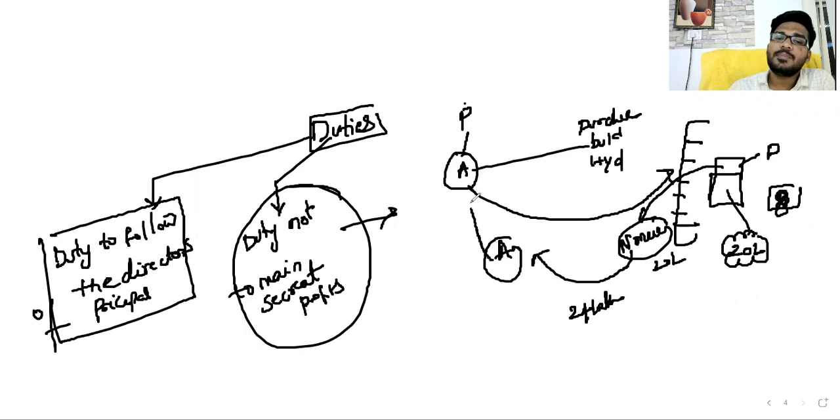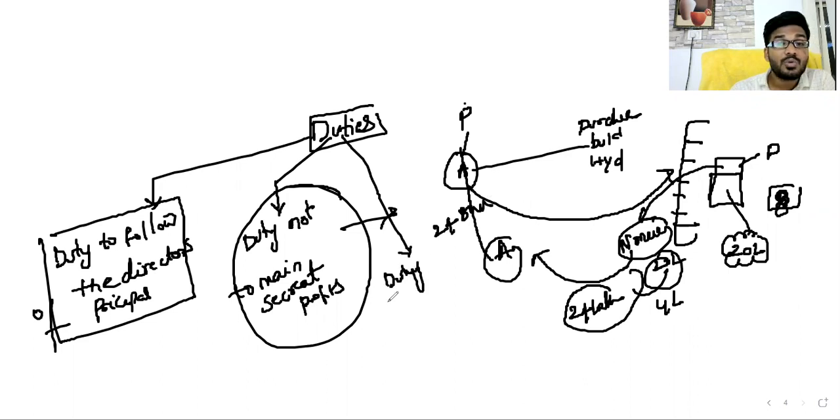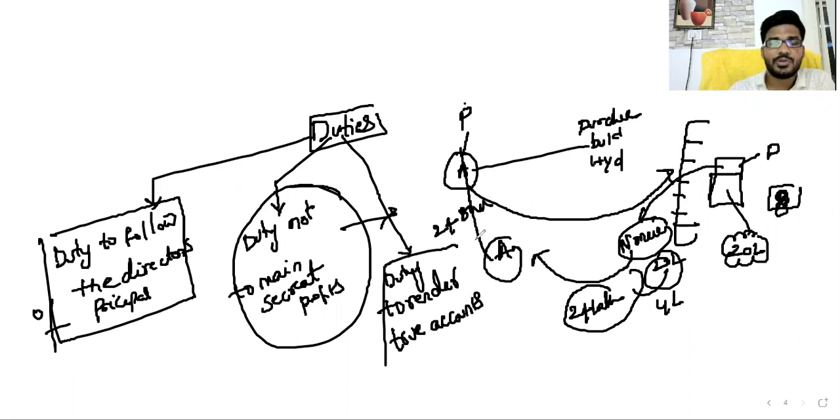Now the agent sells the building to the principal, saying the building cost is 24 lakhs. So in this scenario, listen carefully: he is maintaining a secret profit of 4 lakhs, or not? Yes. An agent cannot do like that. Duty not to maintain secret profits and duty to render true accounts. Okay, so these are the two duties.